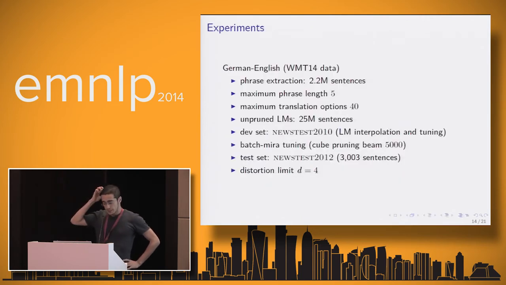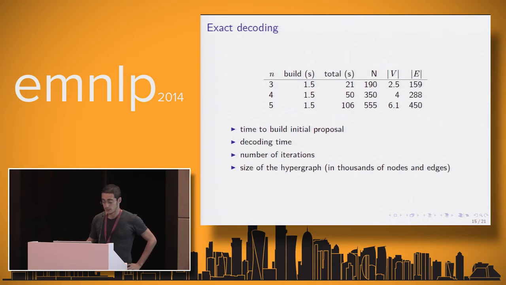So as for the experiments, we do German-English translation using WMT datasets. We use Europarl for phrase extraction, with maximum phrase length and maximum translation options compatible with what people do in the shared task. And we train unpruned language models with 25 million sentences of different domains, with language model interpolation and tuning using the test set 2010, with batch MIRA tuning. For the tuning we use cube pruning with a large beam, and then we decode all the 3003 sentences using our approach, with distortion limit D equals 4.